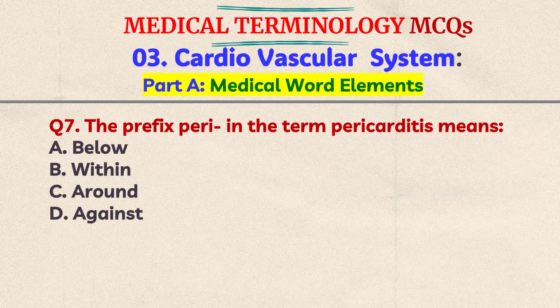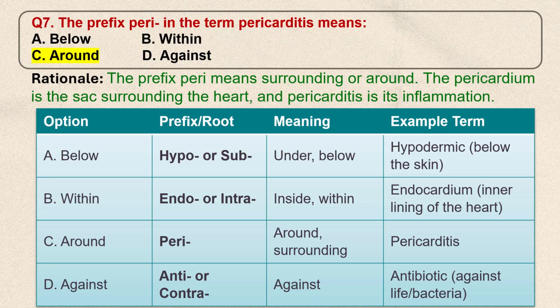Question number 7. The prefix peri in the term pericarditis means A. Below, B. Within, C. Around, D. Against. Think the answer. The correct answer is C, around. The prefix peri means surrounding or around. The pericardium is the sac surrounding the heart, and pericarditis is its inflammation.